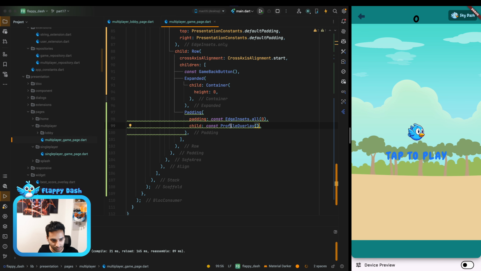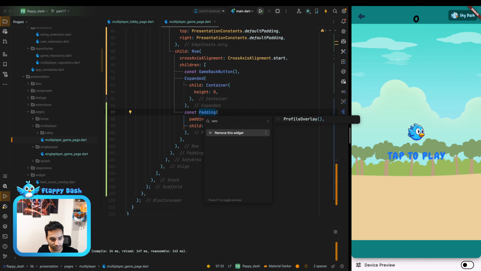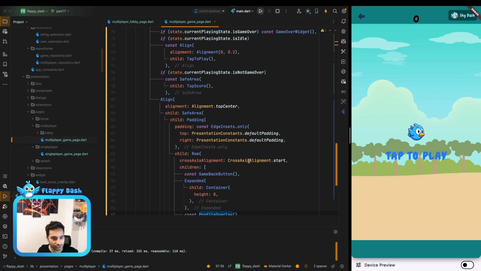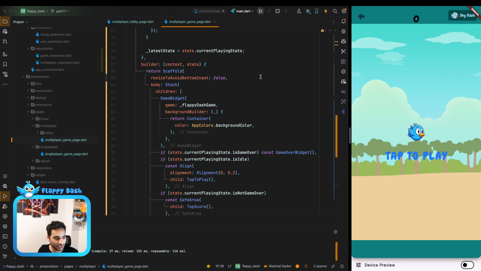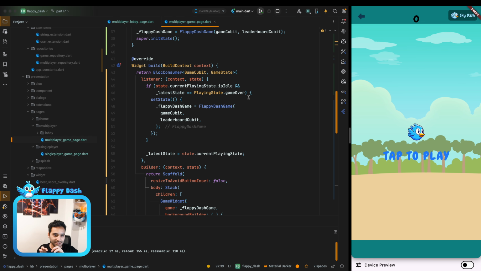I'm just going to replace this one. And it is 0, so we need to remove the padding also. And yeah, so now this is the multiplayer game page. And now I think we can work on adding the other dashes into the game that we have.